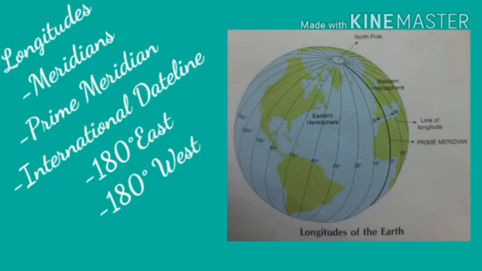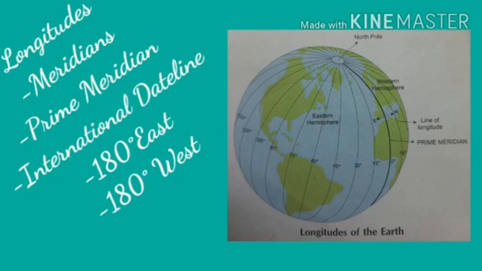Children, look at globe. We also find vertical lines running from the North Pole to the South Pole. Children, these are called longitudes or meridians. Longitudes are vertical and semicircular lines running from the North Pole to South Pole.